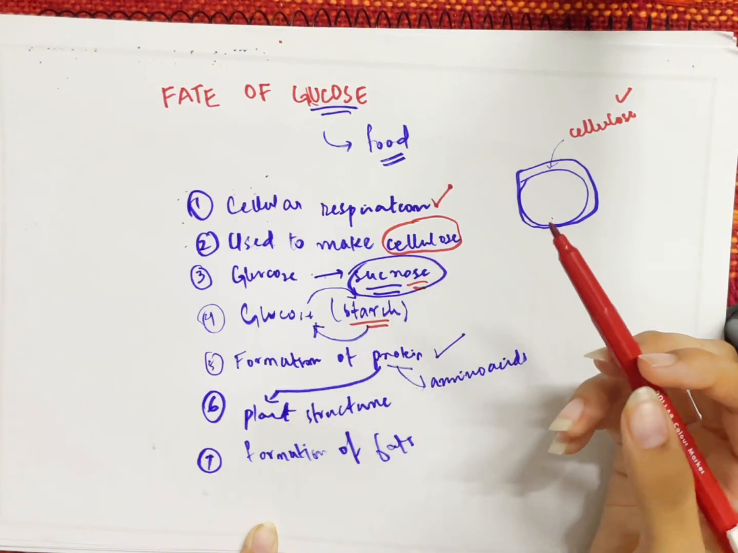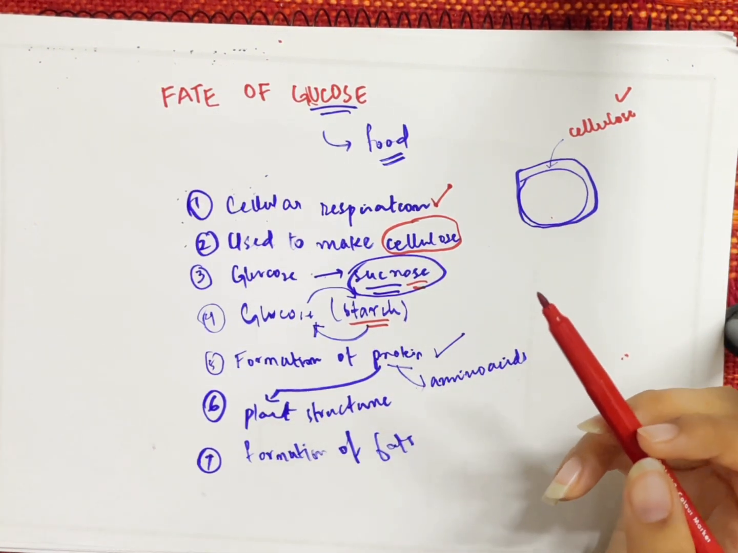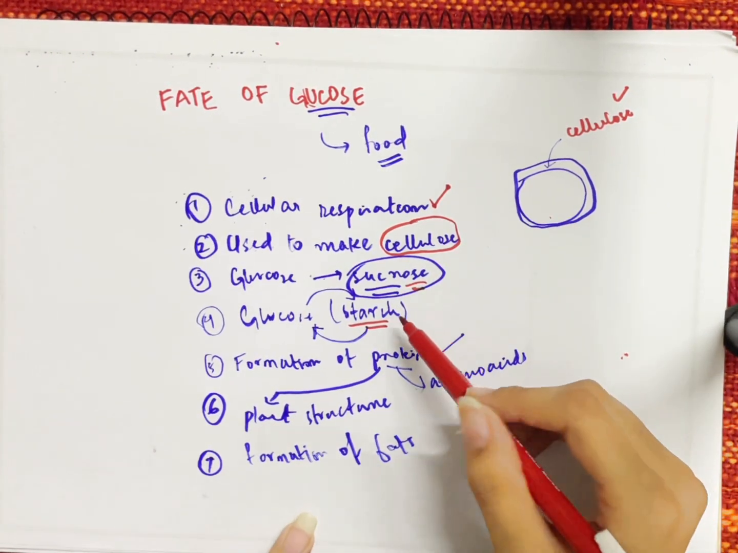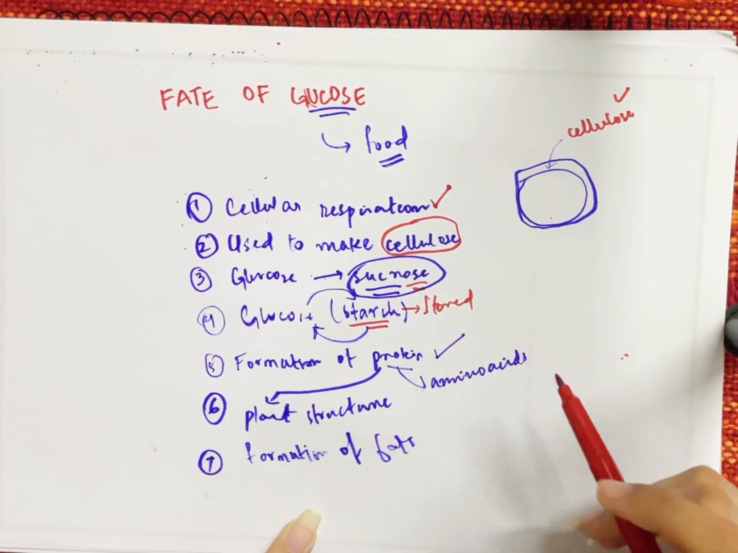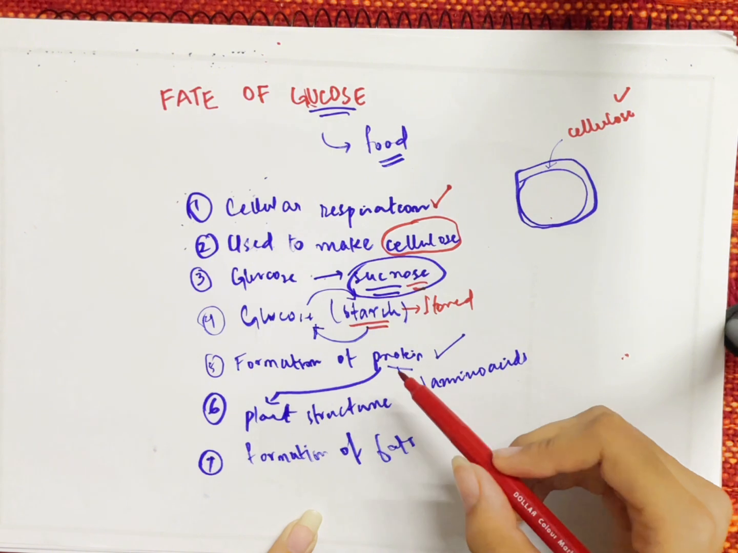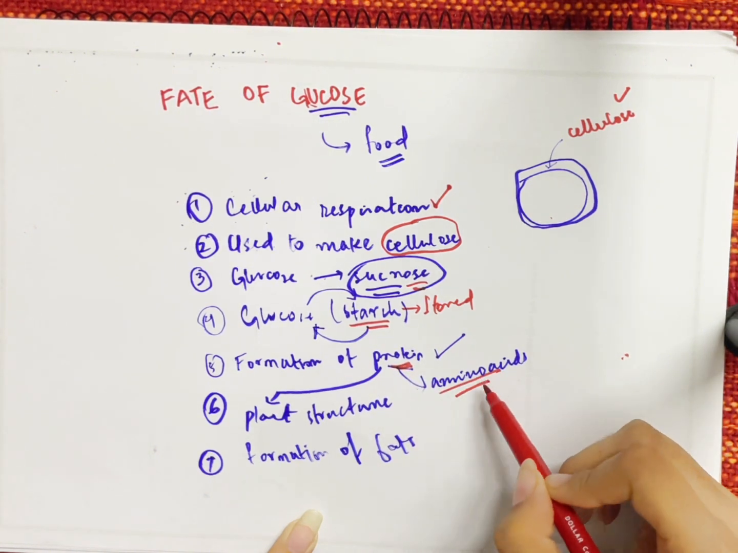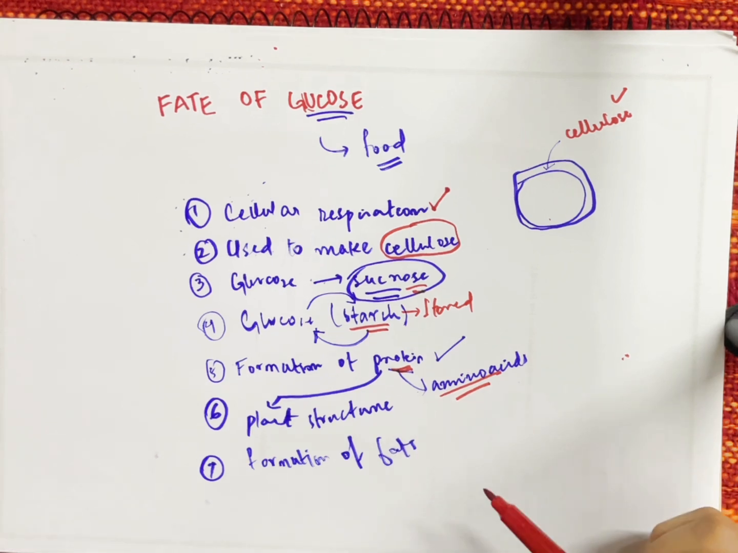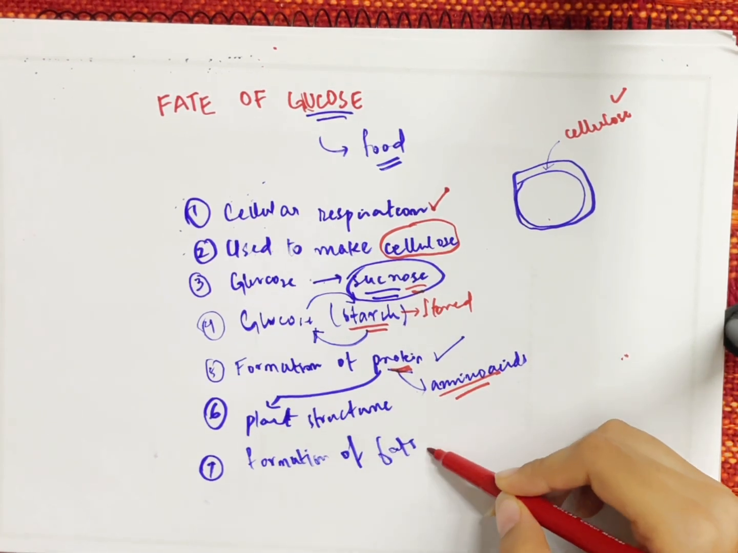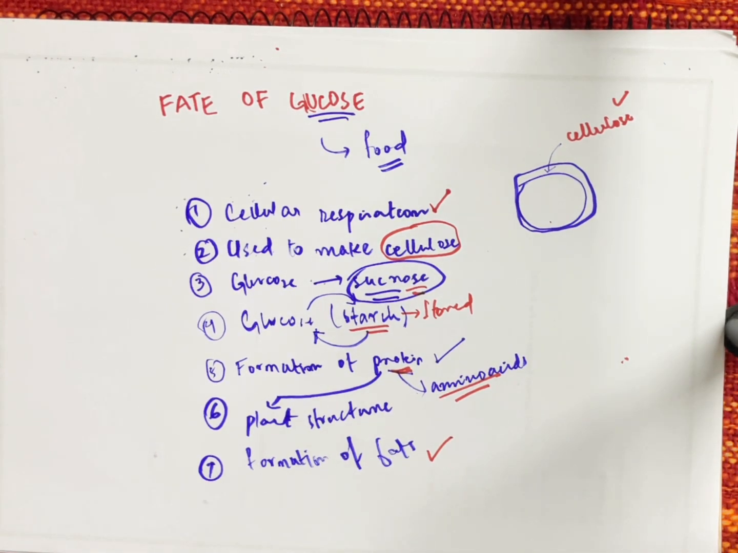However, whenever you don't need glucose in its original form, then we convert it back into starch, where it is stored in the body in the form of starch. It also makes protein with the help of amino acids, and that protein helps to build the plant structure. All right, the seventh point says that it helps in the formation of fats. That's all the pointers that you are required to learn when it comes to the fate of glucose.